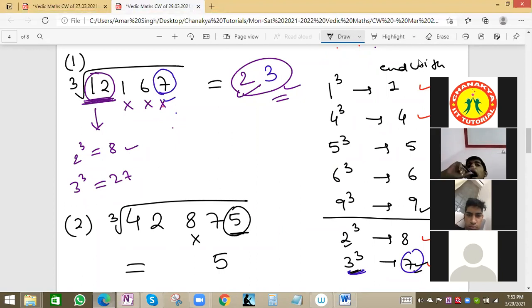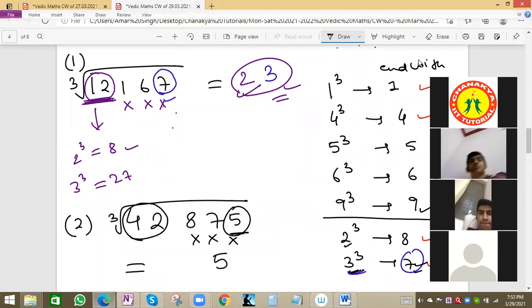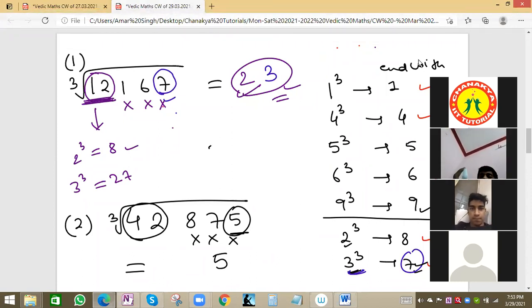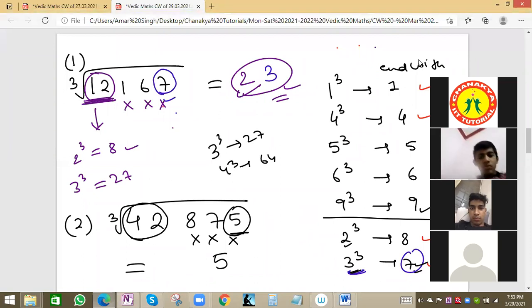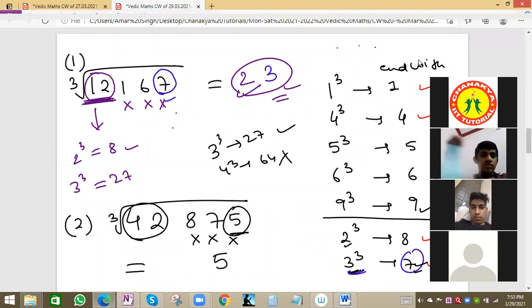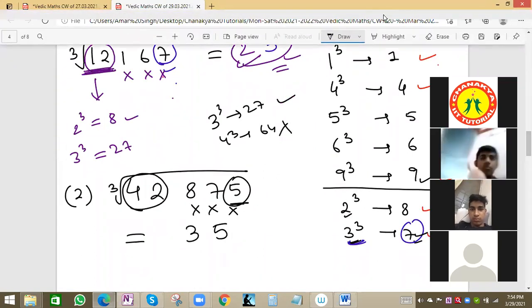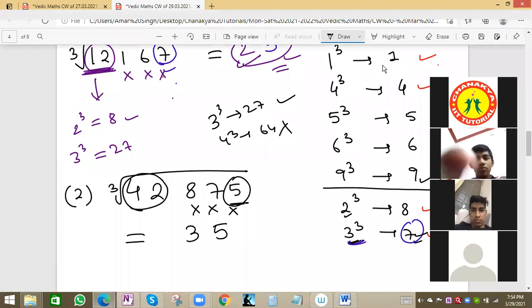Now, as per the method, we'll ignore these 3 values and we'll focus only on the first 2 values. Same process. The first 2 values is 42. What number will we take? The cube of this number will be 42 or less than 42. So 3 cube is 27 and 4 cube is 64. So 64 is more. We'll take 3. 35 will be the answer. Correct? Because 4 cube is 64, we'll take 3 because 3 cube is 27, that is 42 or less than 42.